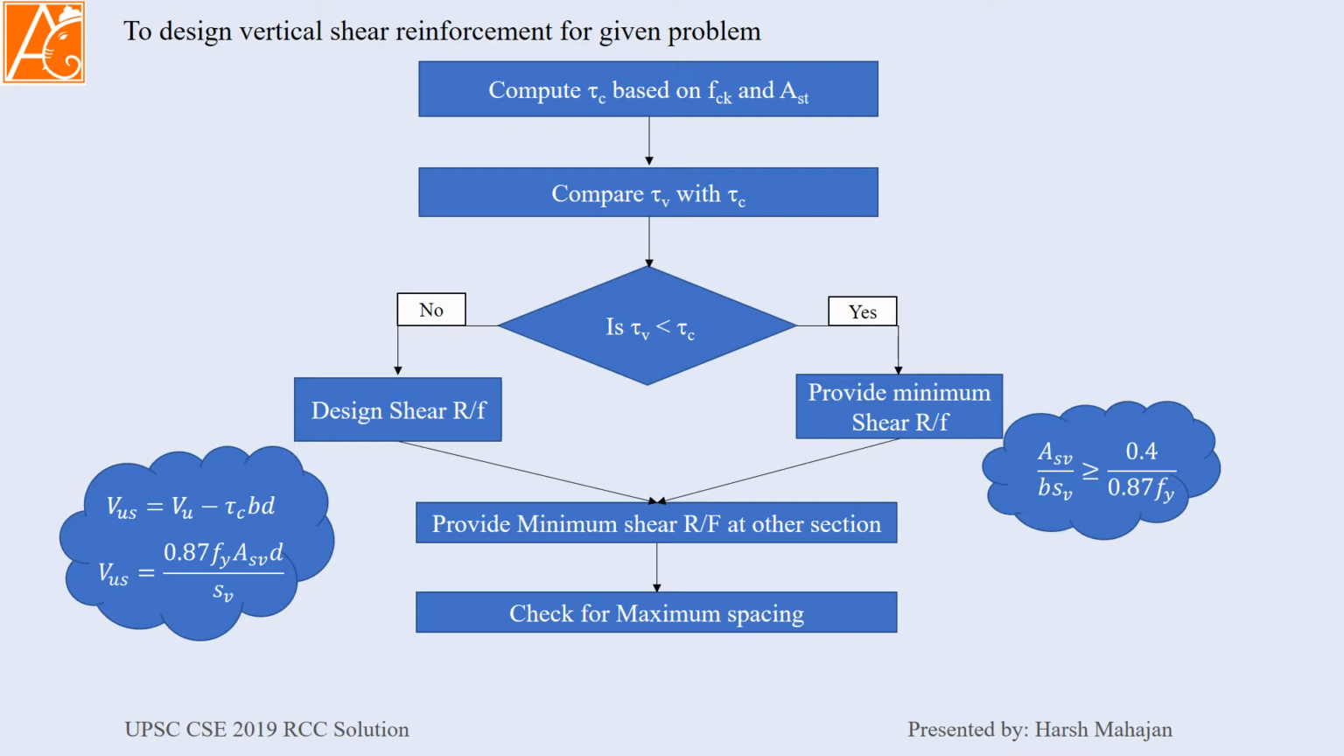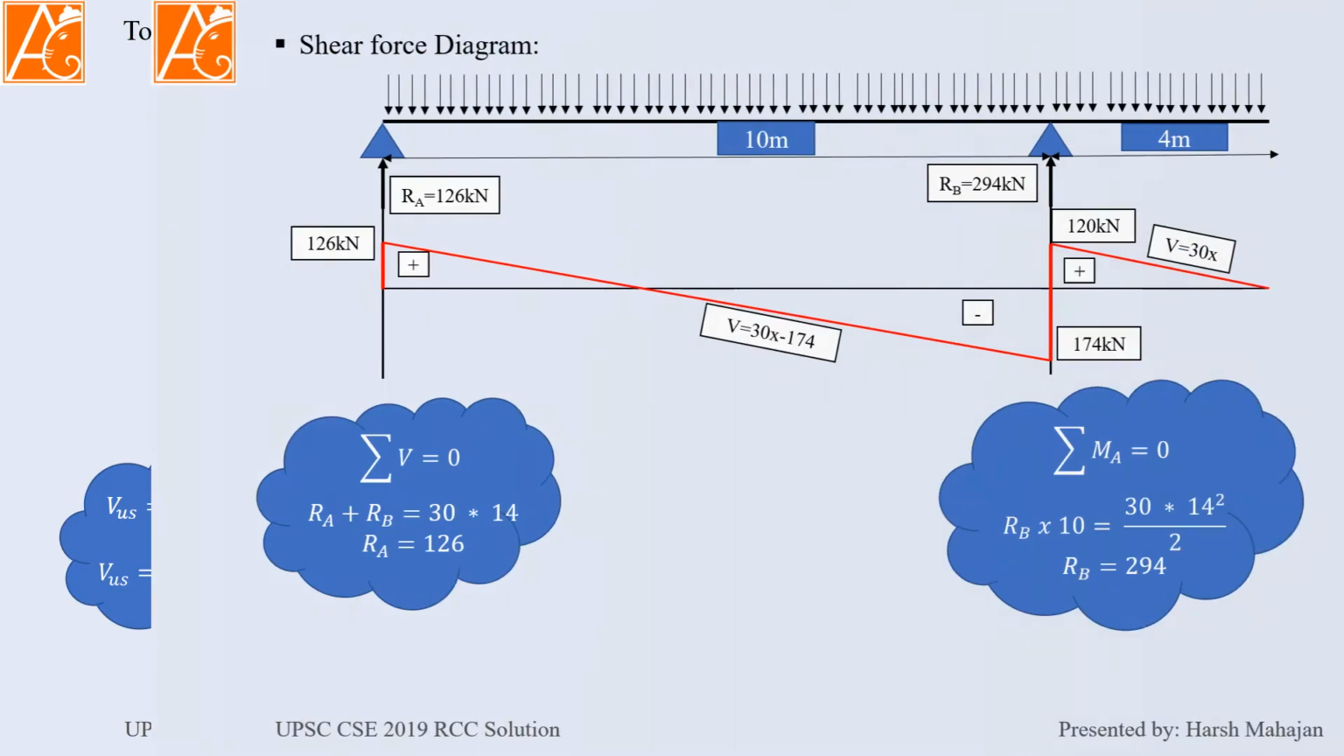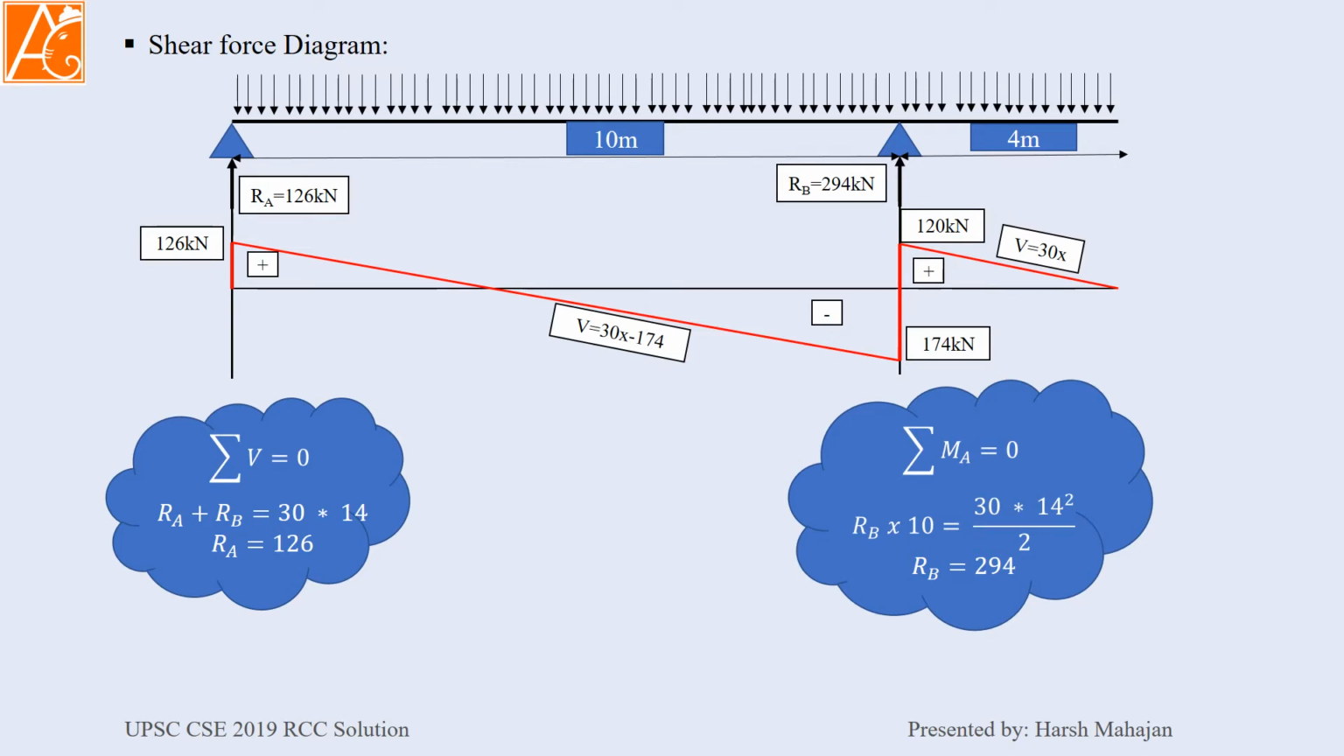Now in our question they only require vertical shear reinforcement at the critical section. That means you don't have to provide minimum shear reinforcement in the other sections. You just have to calculate the design shear reinforcement for the critical section. We will find the shear force at the critical section by using the shear force diagram. First of all, let's brush up the basics of the SFD.